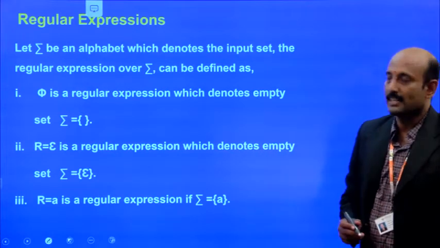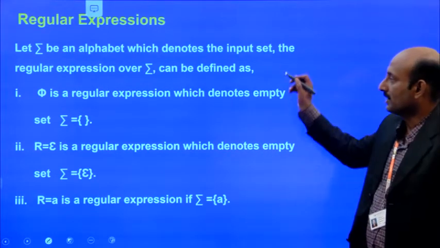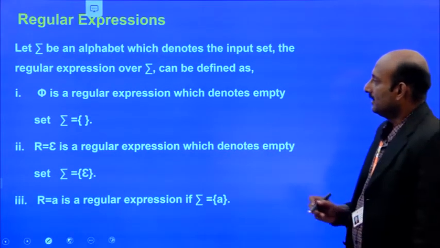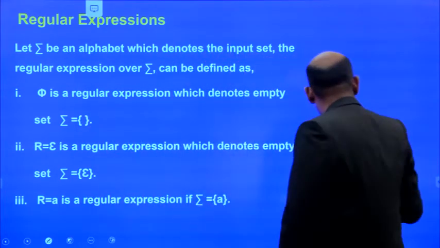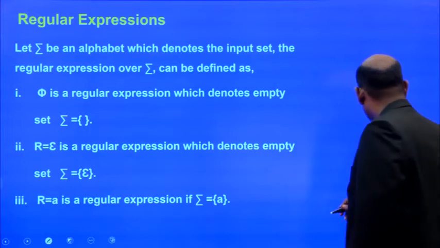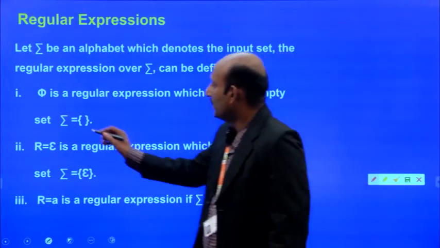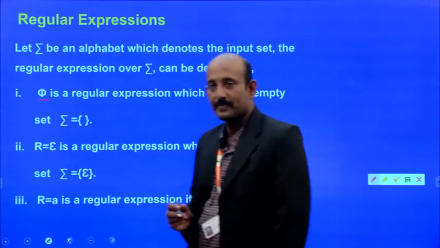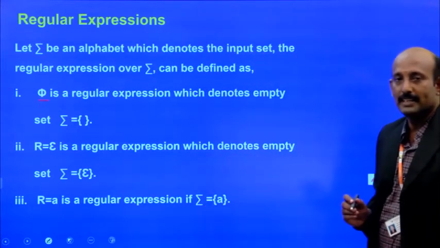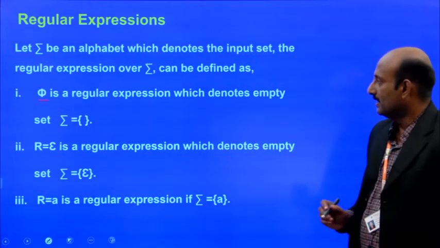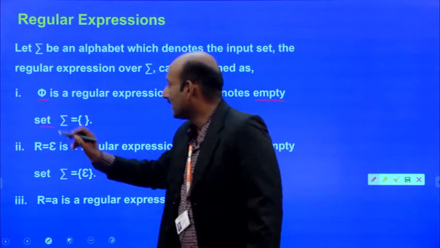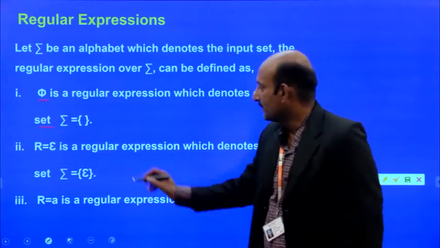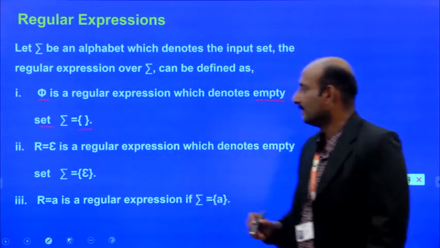The regular expression can be defined in the following forms. The first has the form of the pi symbol, which denotes the empty set. So, we can write the regular expression as an empty set.